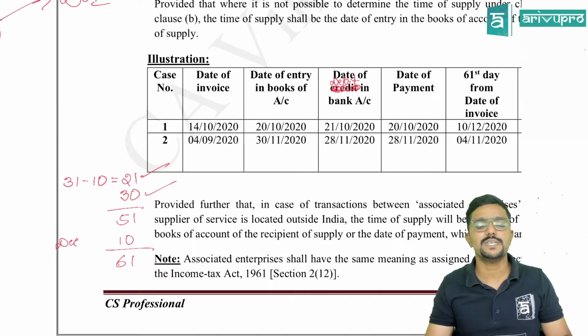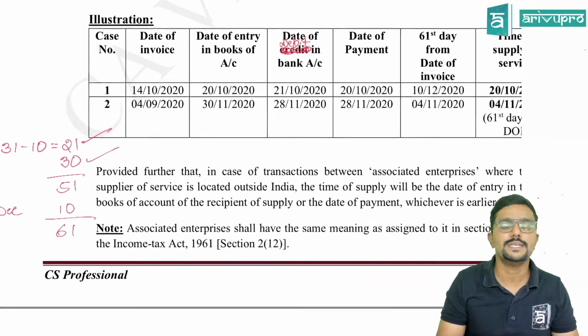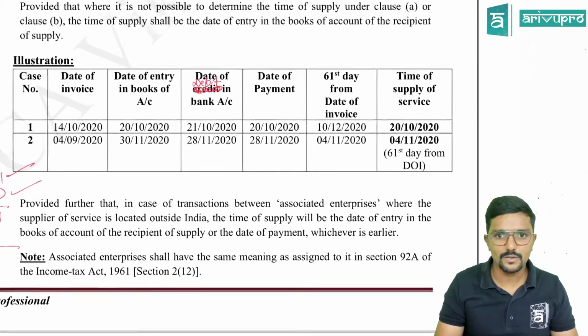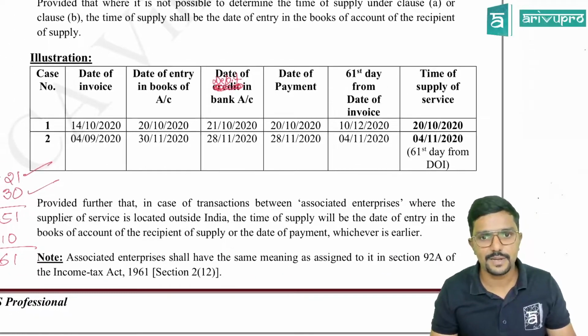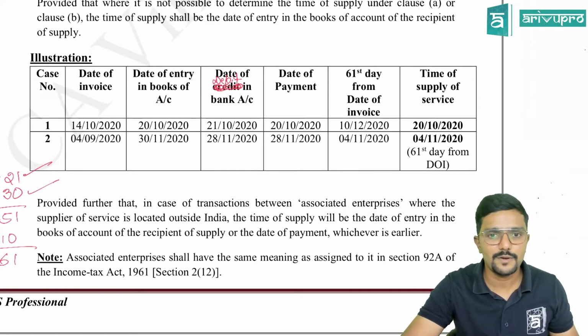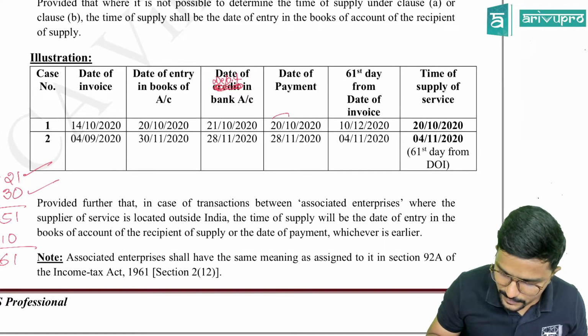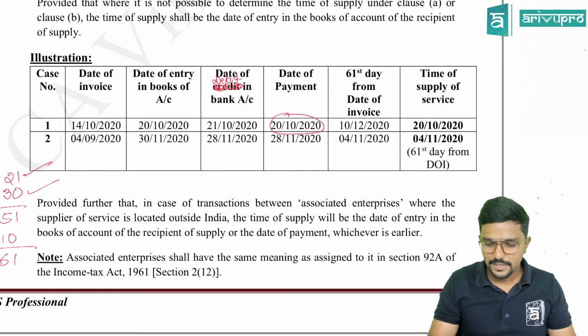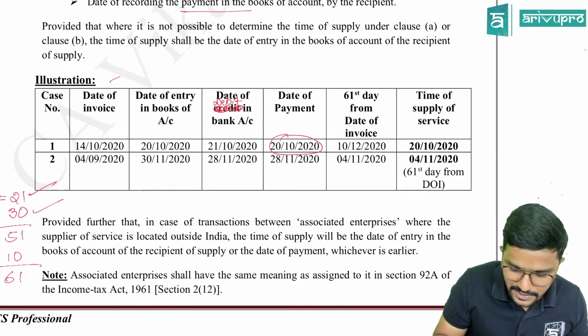So 61st day is what? 10th December. Okay, sir. So what is time of supply? 61st day or time of supply, which is earlier? 20th October. See, normally they will give these three things in the exam.